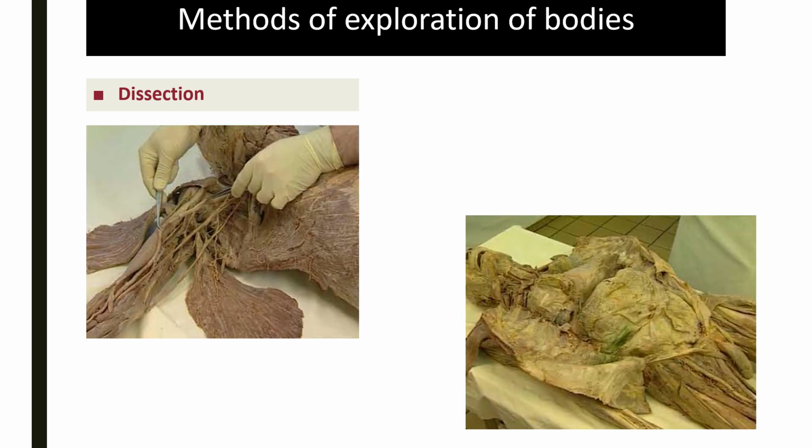For example, here we see a dissected anatomical specimen. This is a very good image showing the different muscles, for example of the forearm, or here a dissection of the thorax showing the heart with the pericardium and supracardiac vessels. So we prepare dissection pieces precisely to convey messages to students, but also to carry out scientific research.